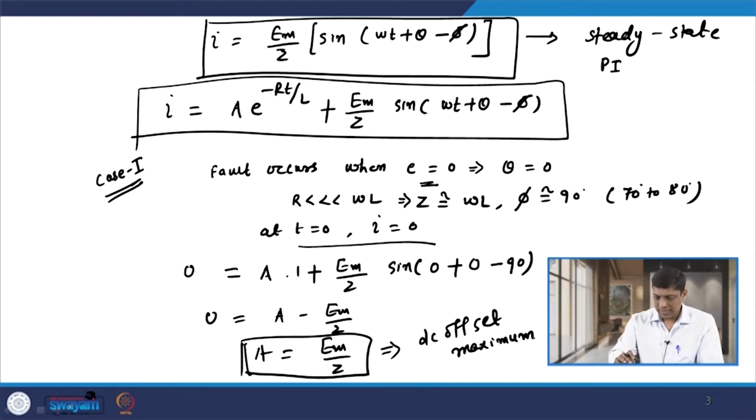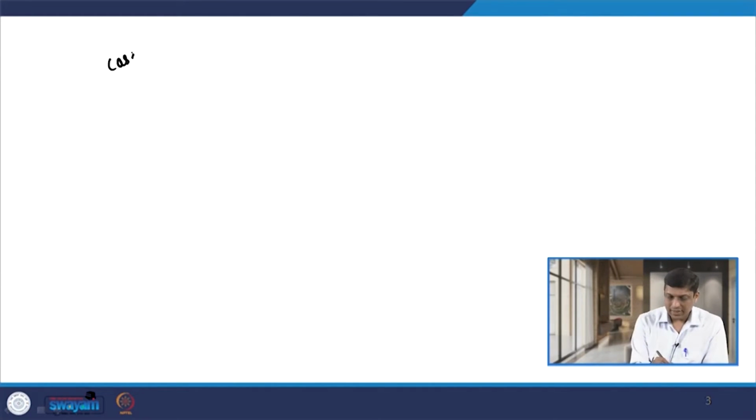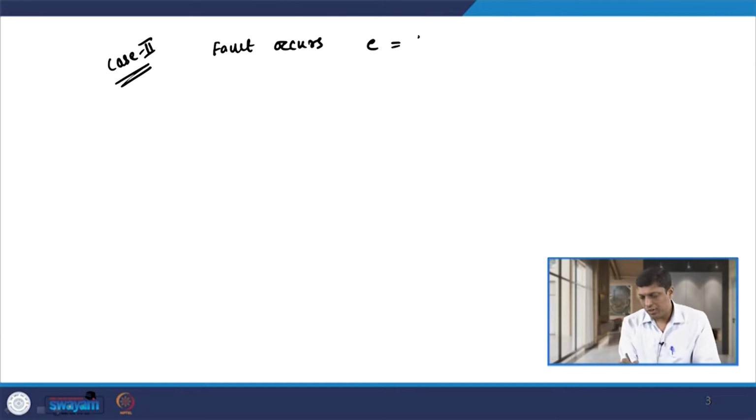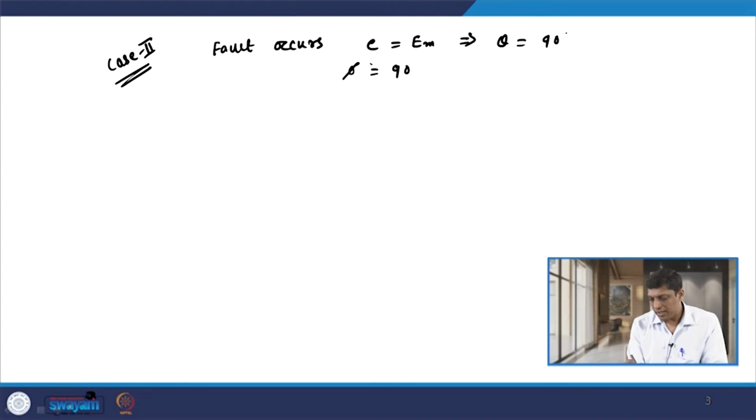Now, if I consider the second case, let us assume that the fault occurs when the voltage wave is at its peak value. So E is equal to Em, and in this case theta should be 90 degrees. As our phi is again almost 90 degrees, since R is very less than omega L, Z is also almost equal to omega L.